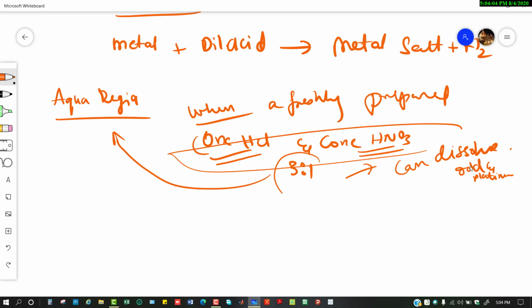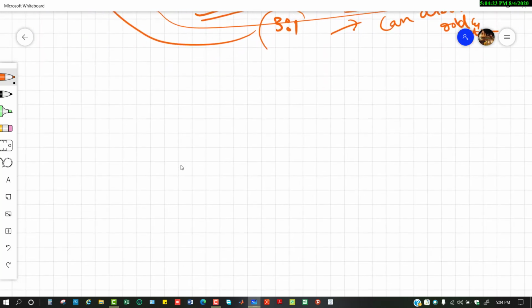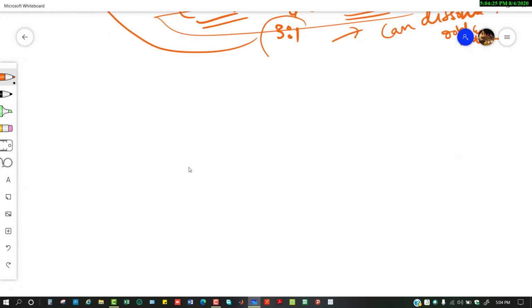Whereas hydrogen gas does not evolve in the case of HNO3. If we take HNO3 acid, there is no hydrogen gas evolved because it is an oxidizing agent. It oxidizes the H2 gas. So this is about aqua regia, which is a very important concept.